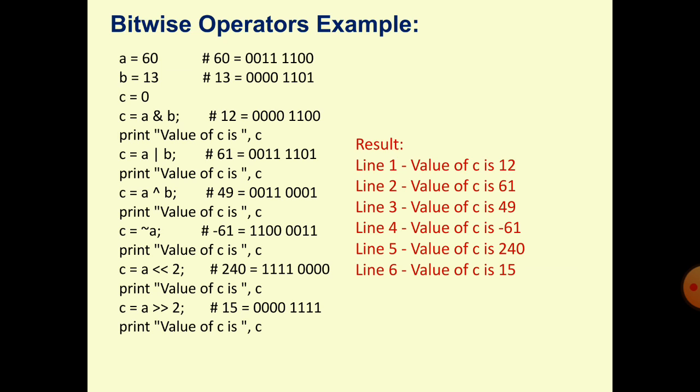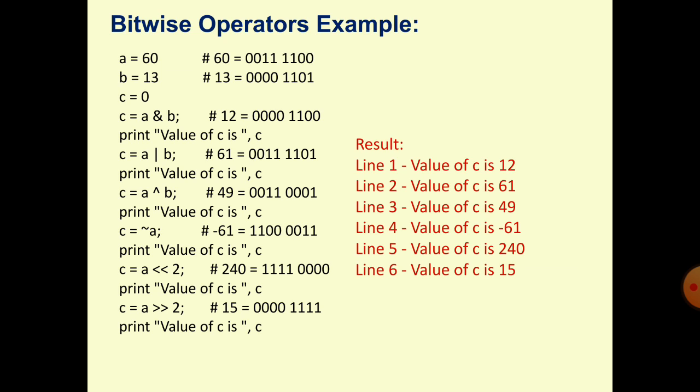After the first 2 digits, both bits are 1 1, in 13 also and 60 also. If you count from this side, 1 2 4 8, 8 plus 4 is equal to 12. So you get the answer 12, because the position of both digits is the same.